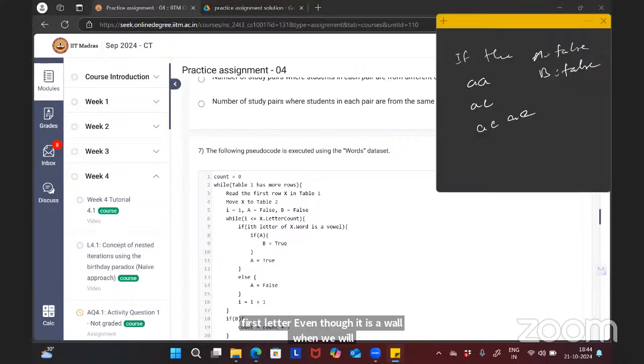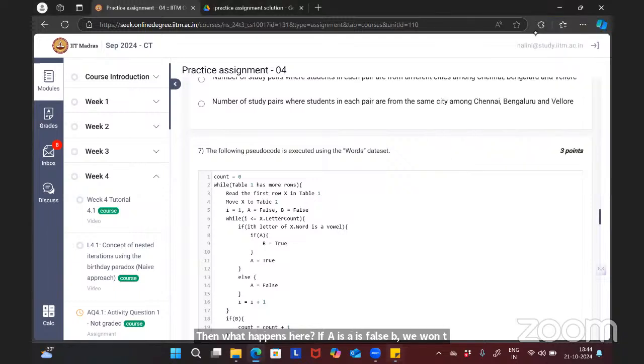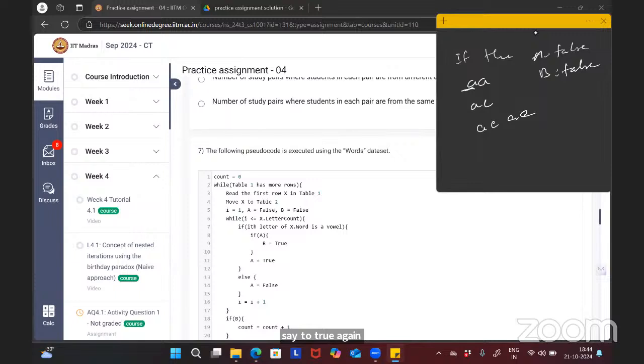So in this case, what happens here? We have seen the first vowel, a. If a is false, we won't set b to true. Again, what do we say here? a equal to true, that statement will be executed. After seeing the first vowel here, only a will be made true, with no change in the value of b. If it is not a vowel, for example if it is b or something, then a will be made false.